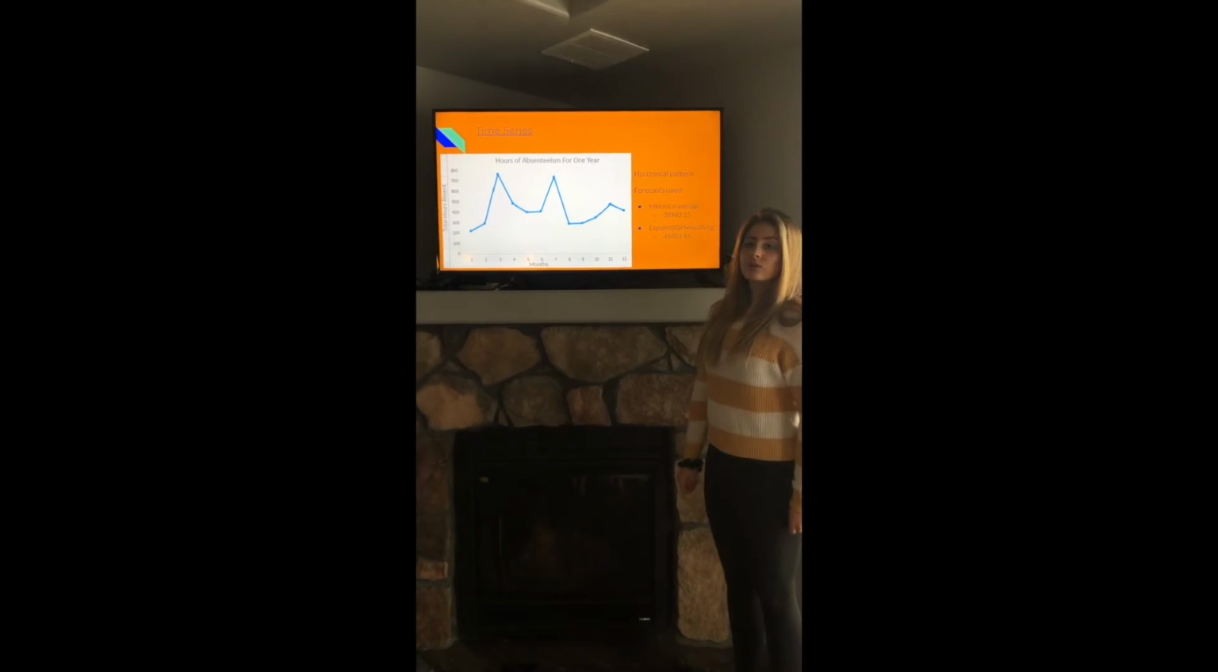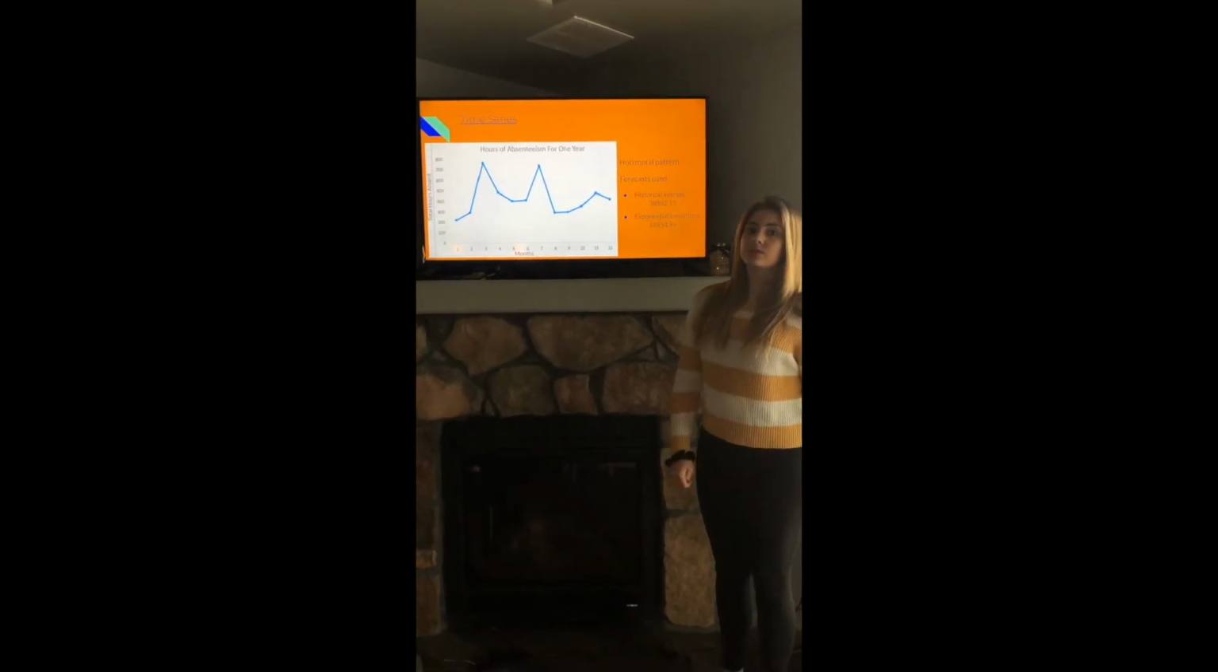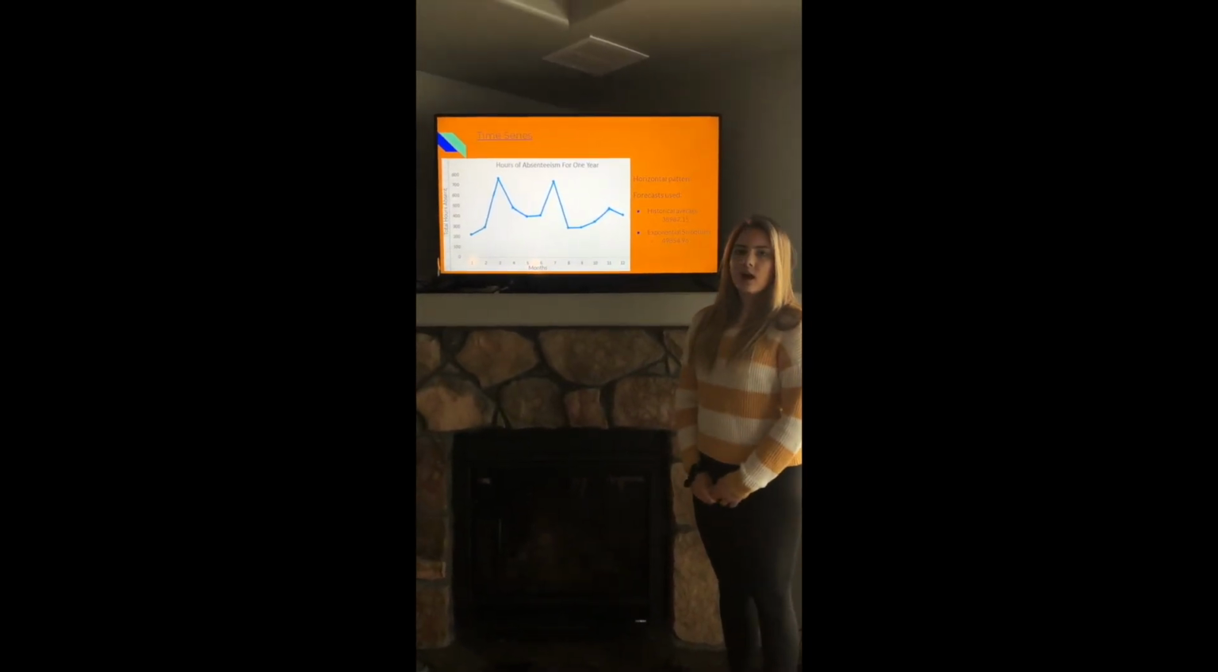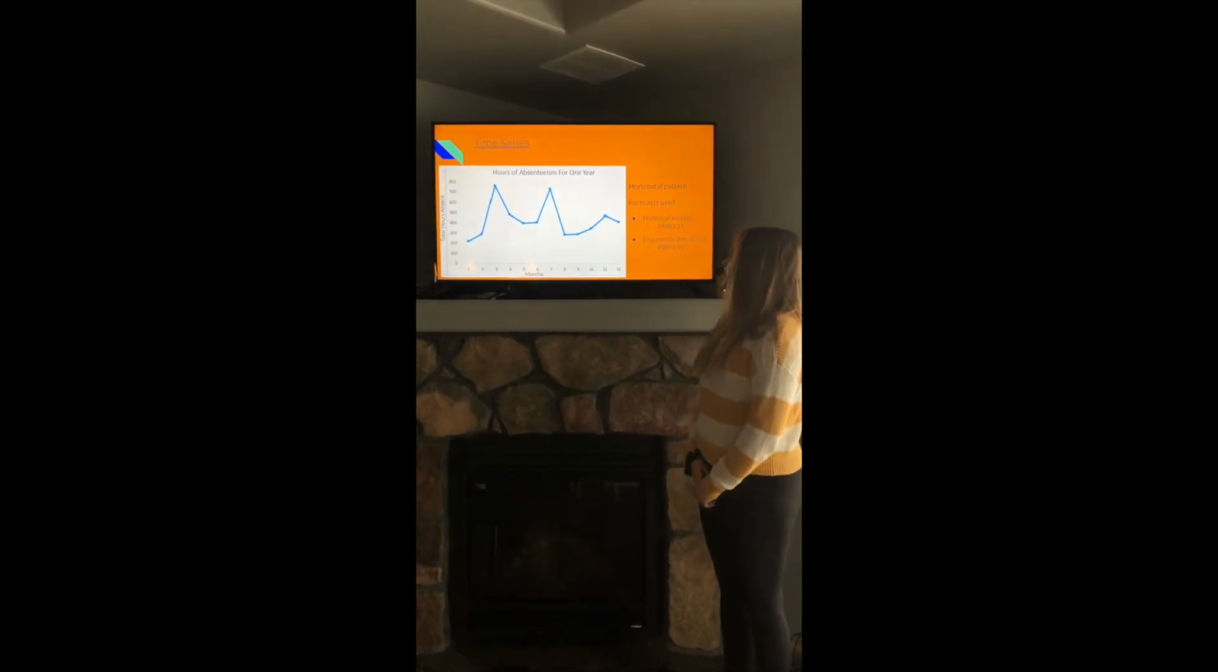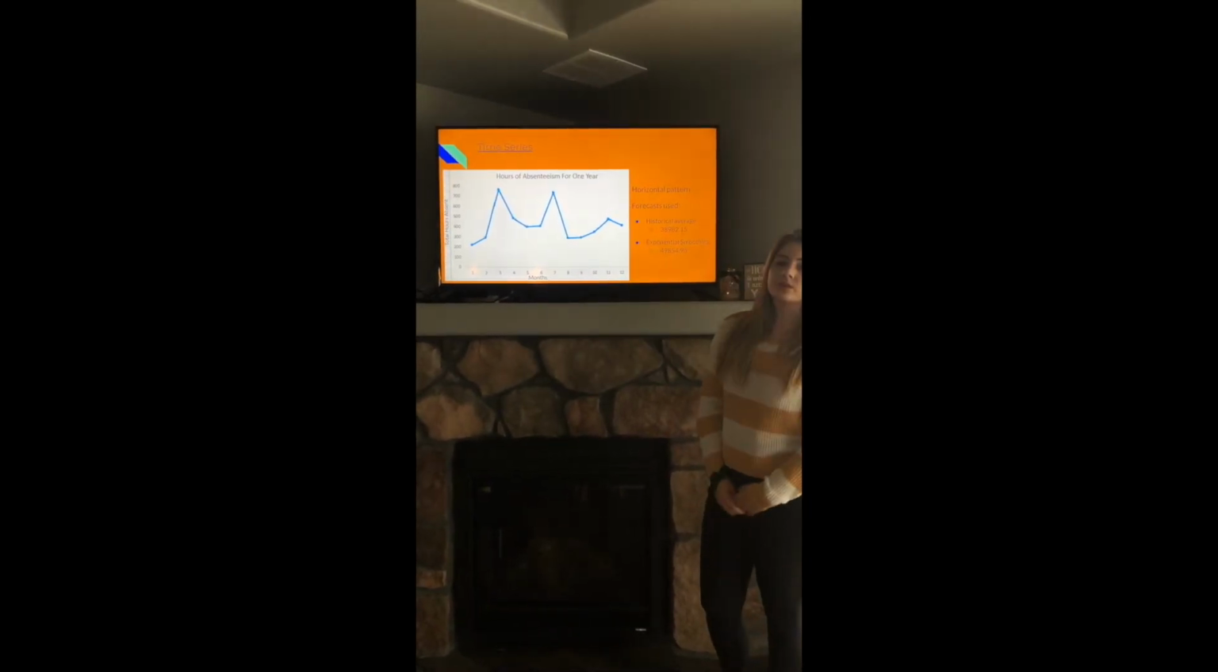The forecasts we used were historical average and exponential smoothing. We decided that historical average was the better method because it had a lower MSE between the two.